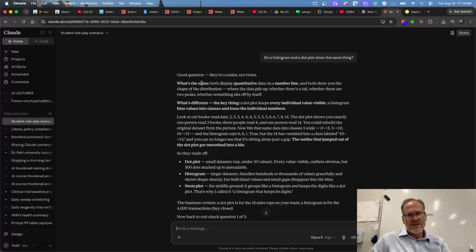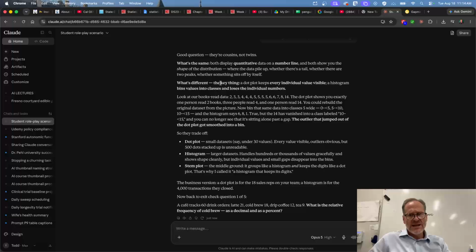They're cousins, not twins. What's the same? Both display quantitative data on a number line, and both show you the shape of the distribution, where the data pile up, where there's a tail, where there are 2 peaks, whether something sits off by itself. What's different, the key thing, a dot plot keeps every individual value visible. A histogram bins values into classes and loses the individual numbers, right?